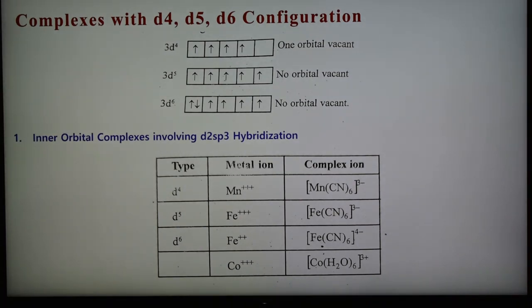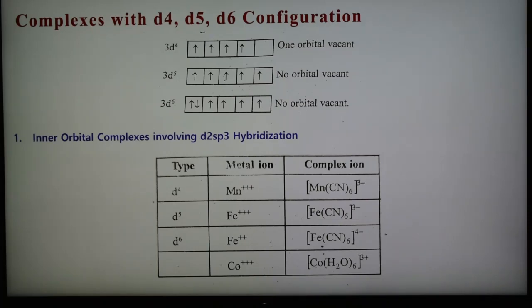Now in the case of d4, d5, d6, there are two important observations. The 3d orbitals are not vacant and hence not available for hybridization in any of these cases. Hence these ions will form complexes in two ways. Number one, there is a rearrangement of electrons, and two 3d orbitals are made vacant.